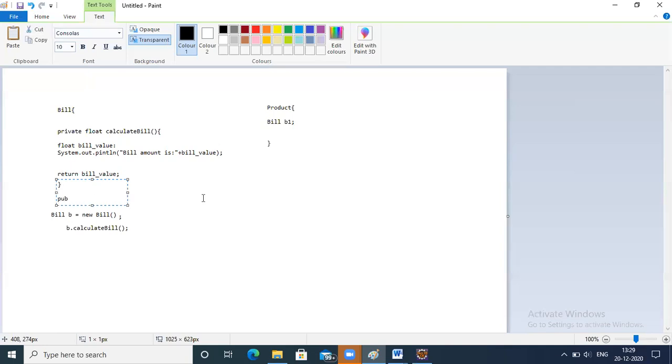Let's say you have protected, and this is also returning float, calculate discount.